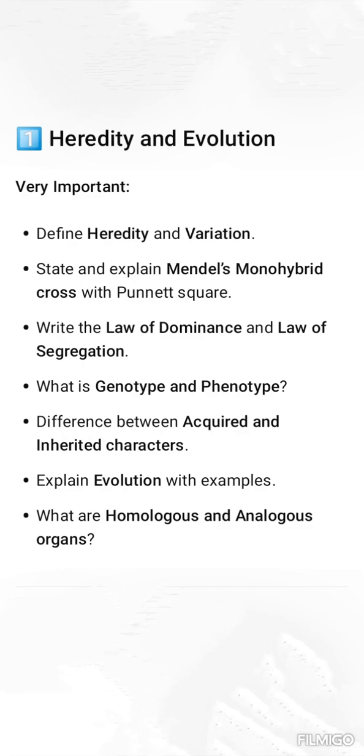Our first chapter is heredity and evolution. There are very important questions. First one is define heredity and variation. Second one is state and explain Mendel's monohybrid cross with Punnett square.